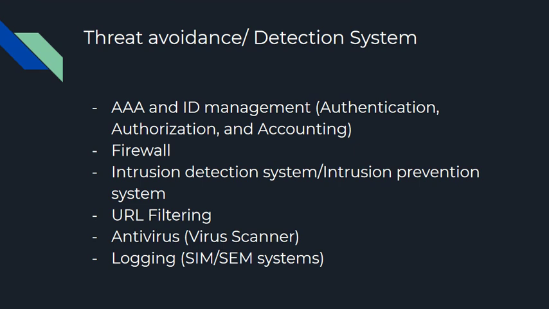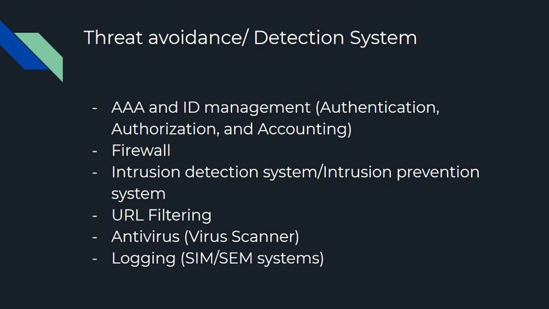If a packet going through the IDS or IPS system matches rules of malicious traffic or a signature of malicious traffic, an alert will be sent out to the administrator saying, hey, this is a malicious attack on your network right now. Modern firewalls are actually combining the IDS or IPS into the firewall. So we are going to talk about this in detail in the last module of this course.